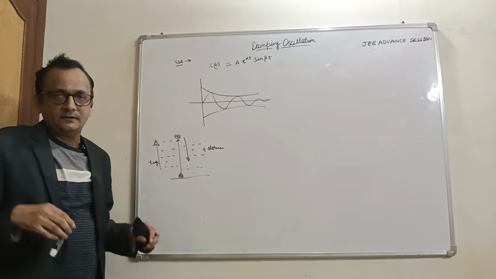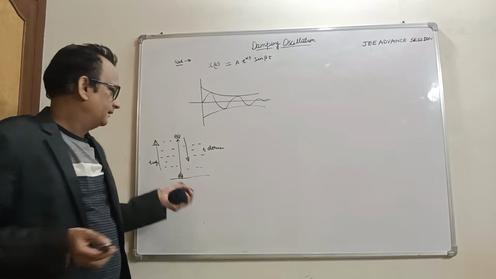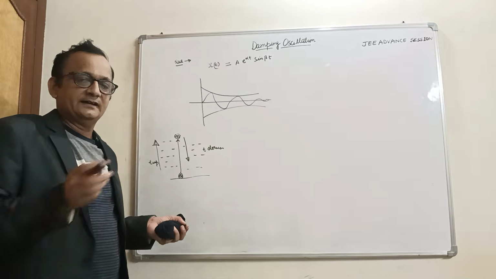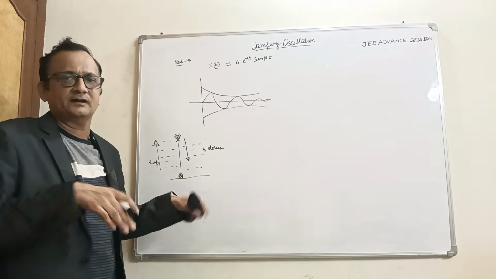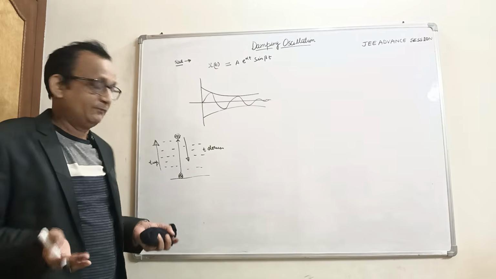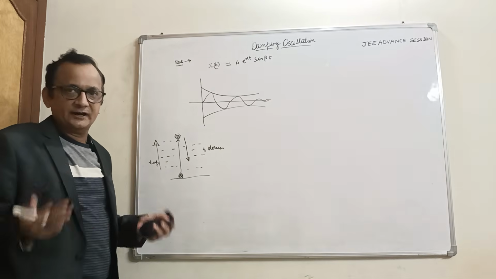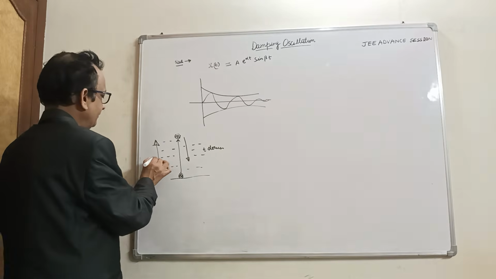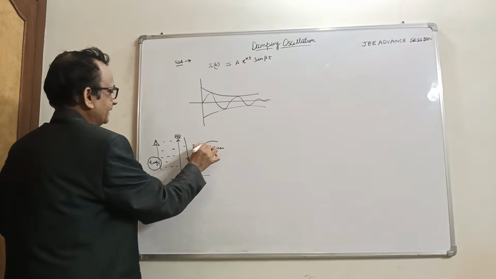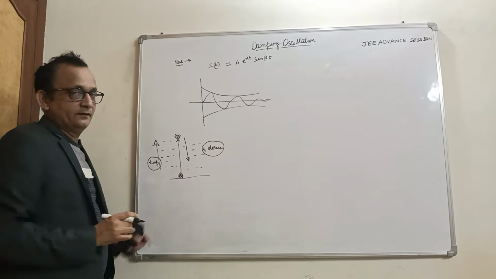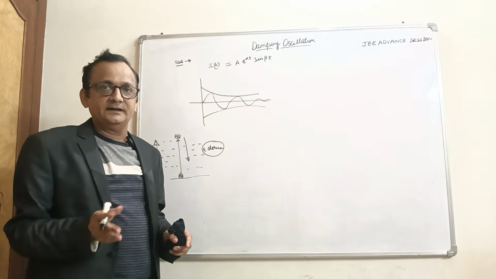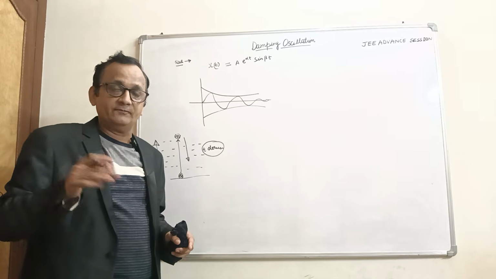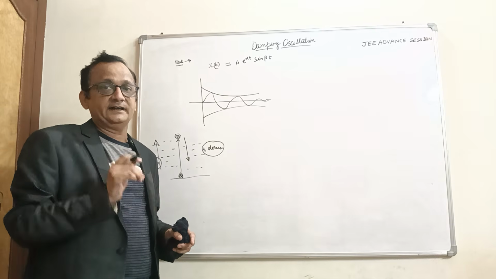When we neglect all drag forces, we consider the up time and down time to be the same for our calculation purposes. But in the actual scenario, the up time is slightly lower in comparison to the time down, because when an object is moving down, the drag force, that is the resistive force, is acting on it.